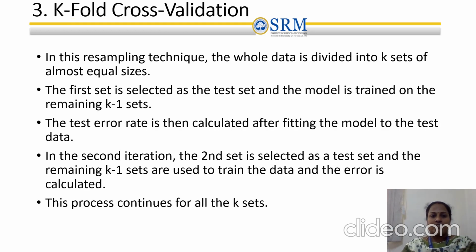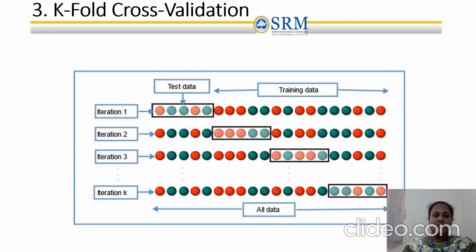Next, k-fold cross-validation, which is a resampling technique. The whole data is divided into k sets of almost equal size. In the first set, the selected test data is tested against a model trained on the remaining k minus 1 sets. The test error rate is then calculated after fitting the model. In the second iteration, the second set is selected as the test set, and the remaining k-1 sets are used for training the data, and the error value is also calculated. This process is repeated for all the k sets of data.